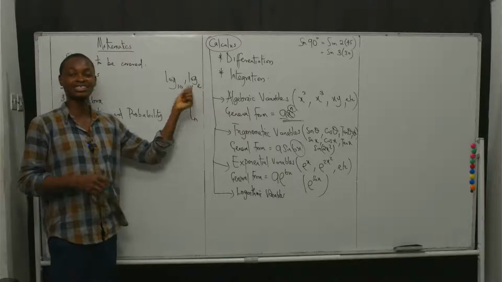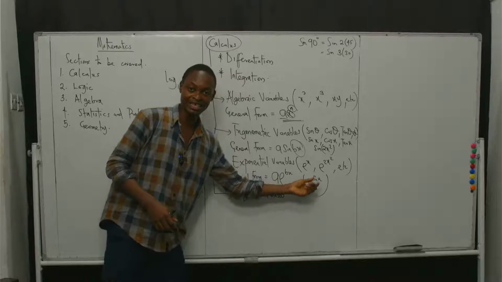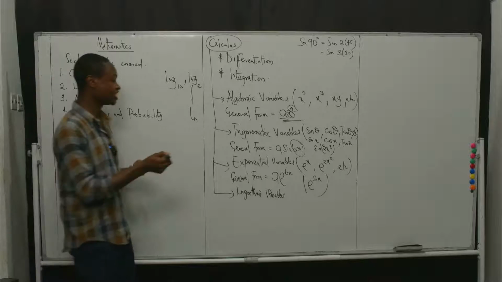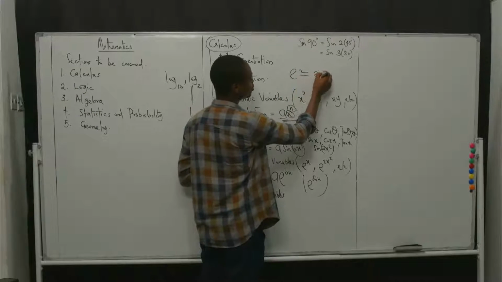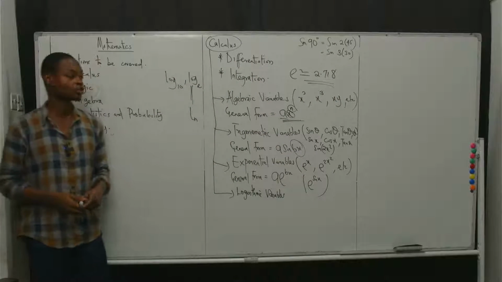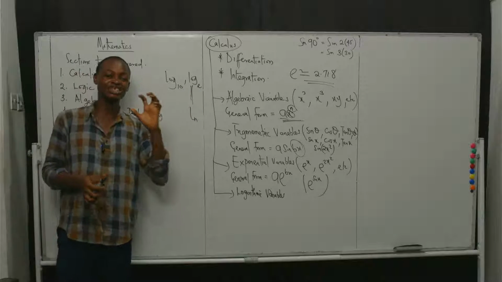So when the base is e, and don't forget, the e is just this letter e that is also attached to the exponential function. And the e has a value. The e is approximately 2.718 in value. So when the log is to base e, then we are talking about the natural logarithm.